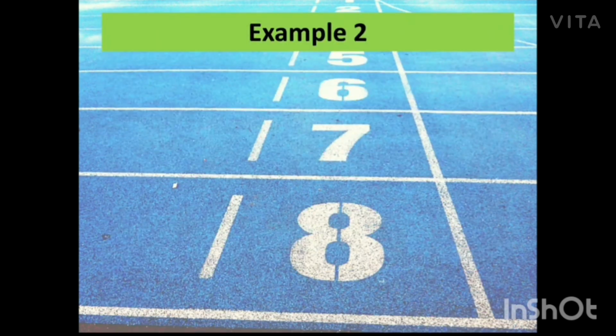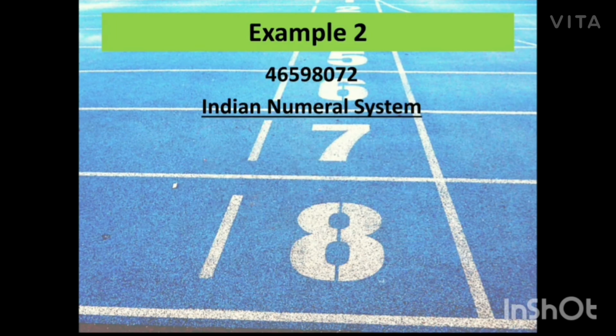Now I'll take a second example, which is 46,598,072. I am supposed to read and write this number according to the Indian and International Numeral System. So first Indian. First is to insert the commas. The pattern is 3, 2, 2, 2. So from the right hand side 3, then 2 digits, then 2 digits, and so on.